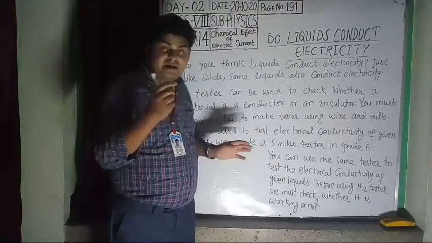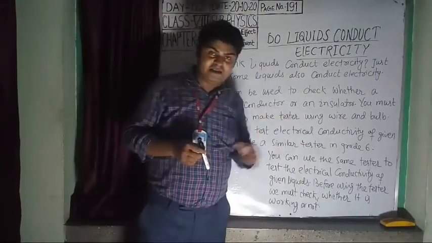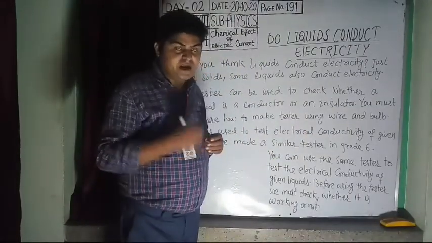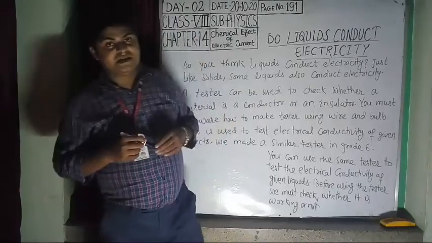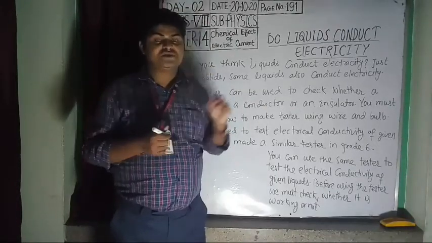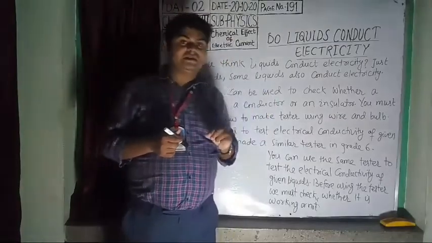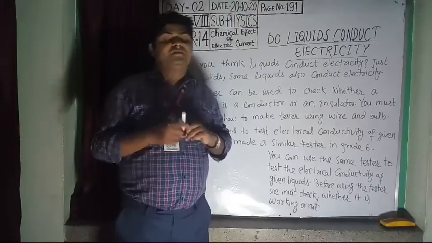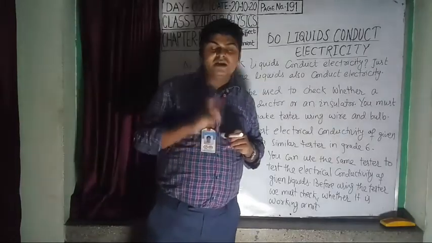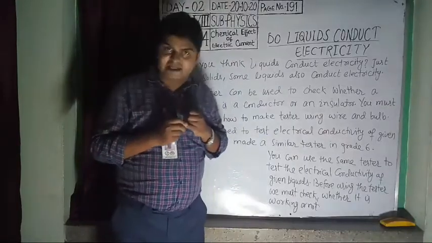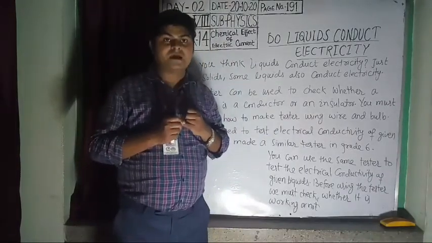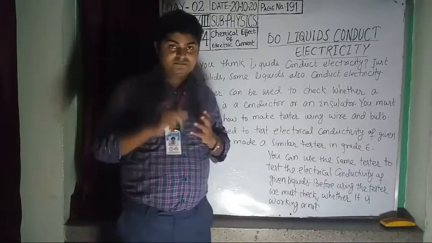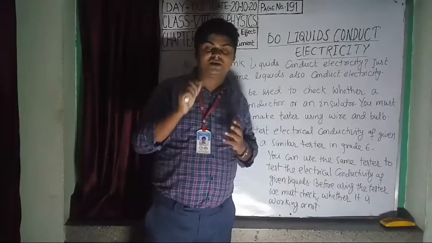How to check? There is an activity in your book. I will explain this activity. Please see Activity 1. The aim of this activity is to check whether the tester works or not. First, the materials required: you will take a battery or cell, a simple dry cell, then two pieces of wire, and third, a torch bulb.